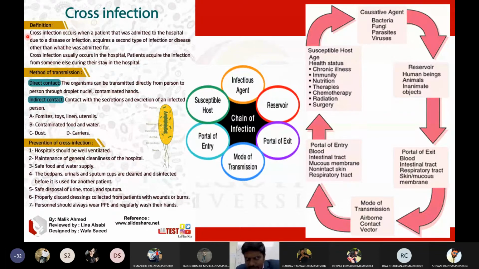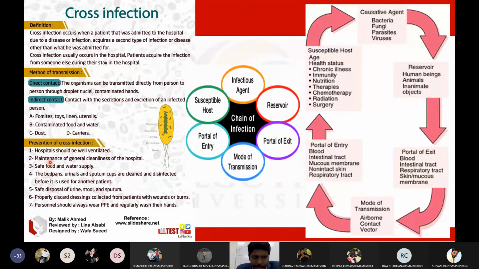First we discussed the definition of cross infection. Then we discussed the method of transmission, which can be either direct contact or indirect contact. Then I discussed the chain of infection, and you know the individual steps of the chain of infection. Then we will discuss the prevention of cross infection, how to prevent these cross infections in the hospital. This is our next important topic.